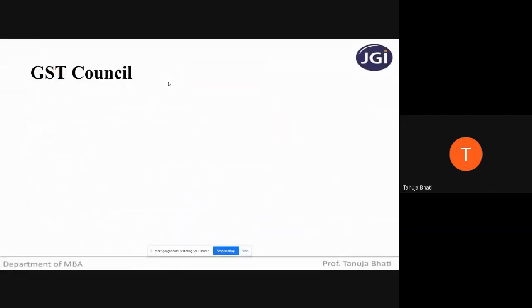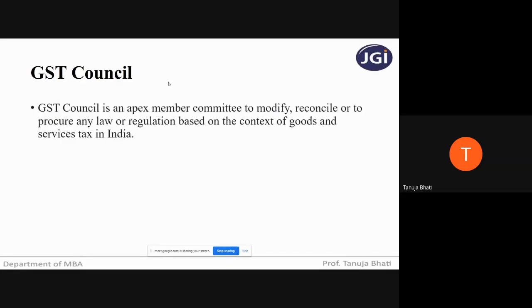Okay. Next is GST Council. Now, what is this GST Council? GST Council is an apex member committee to modify, reconcile, or to procure any law or regulation based on the context of goods and service tax in India. So before I explain the entire slide, let me give you all a little brief about GST Council.